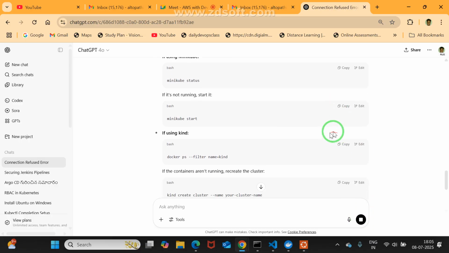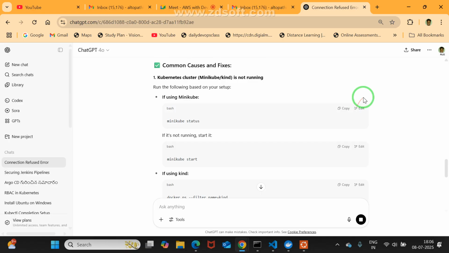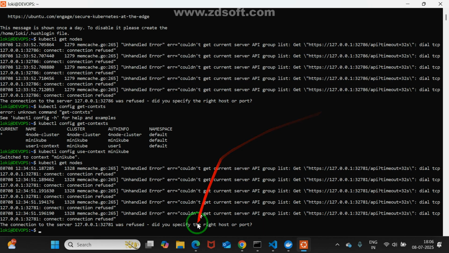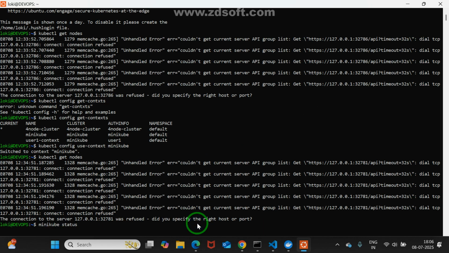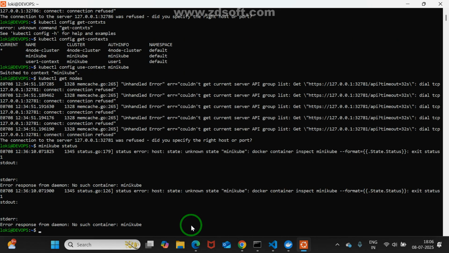What is happening? I think Docker may not be running properly. When I check it, what it is saying about the Docker container? First, I need to check.